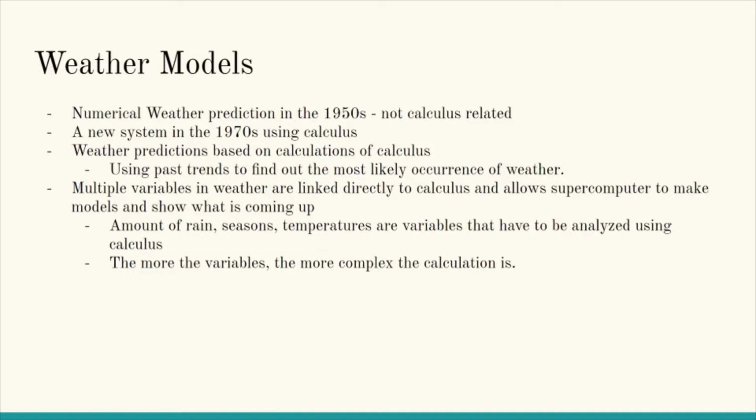That meant that people had to use supercomputers to find out trends, because weather isn't just about one factor, like amount of rain and time. It also takes into account temperature and all those other variables. And the more the variables are, the more equations and formulas have to be used. That's why the calculation was more complex.